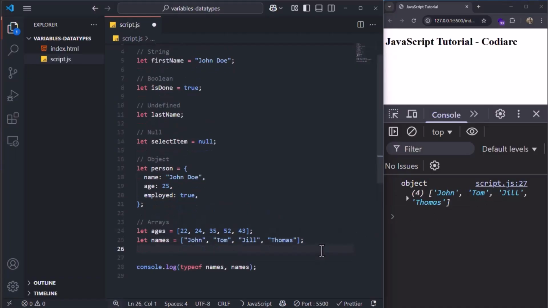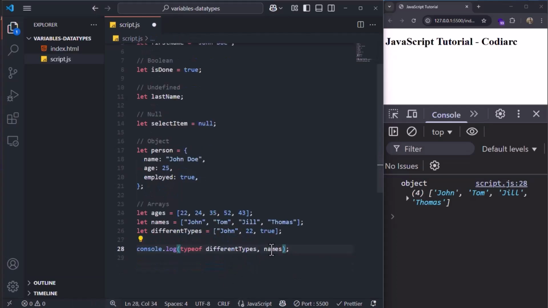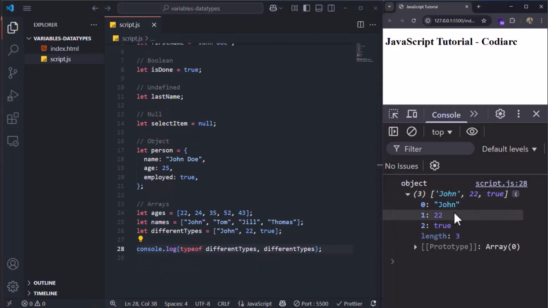You can put different data types inside an array. For example, let different types be John, which is a string. Now 22, this is a number. True, this is a boolean. So now, as you can see, if I console.log different types, this is an object with the string John, the number 22, and the boolean true.